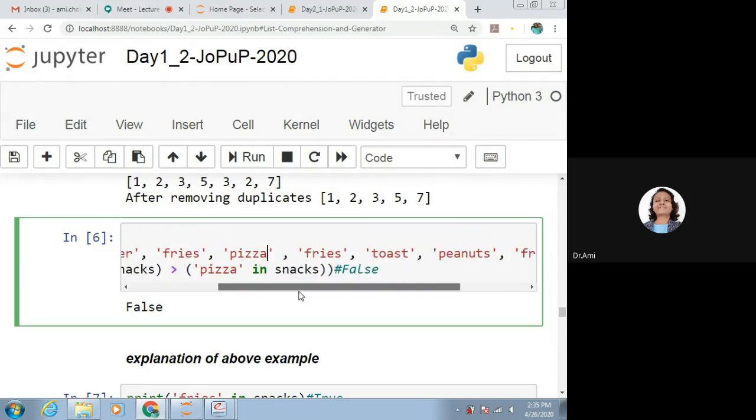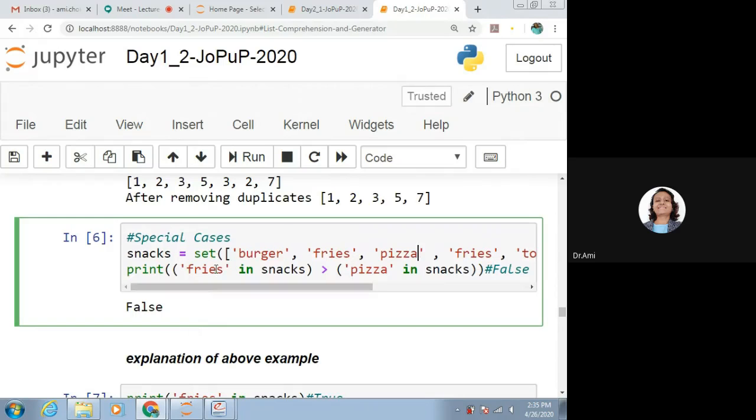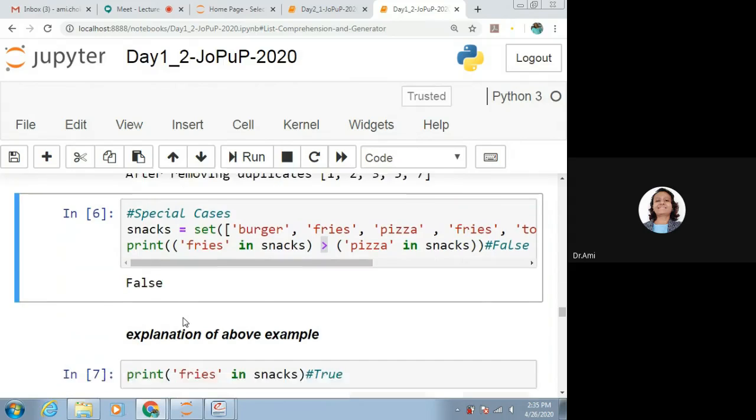So what can you say? This condition was true, and this condition was also true, but we are checking true is greater than true. Is it possible? No. So it returns the result that is false.